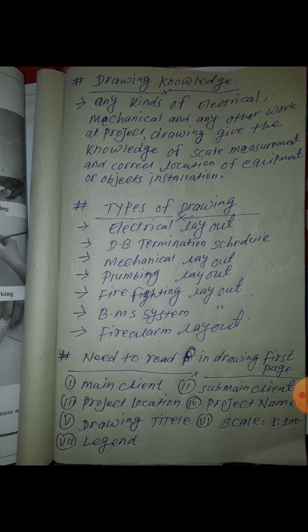Next one is drawing knowledge. So the next topic is drawing knowledge. I hope you are clear about measurement, only normal three or four items. First, what is measurement, be clear about this one. And how many centimeters in one meter, you can take the knowledge of this. And why we need marking, what slab marking is. If you take the knowledge of this, it is enough for you in your first job.